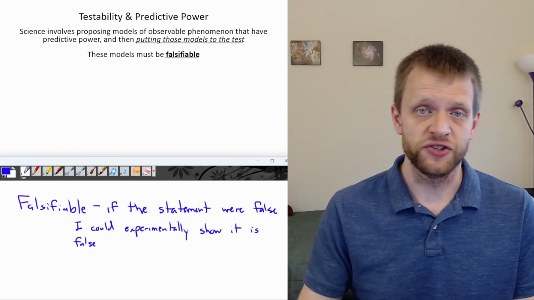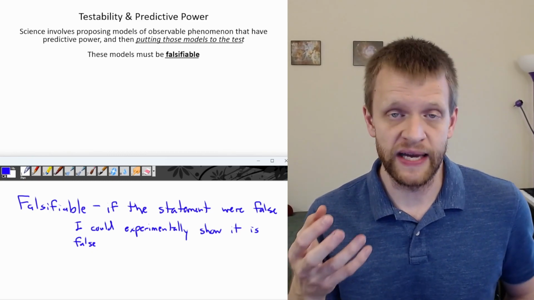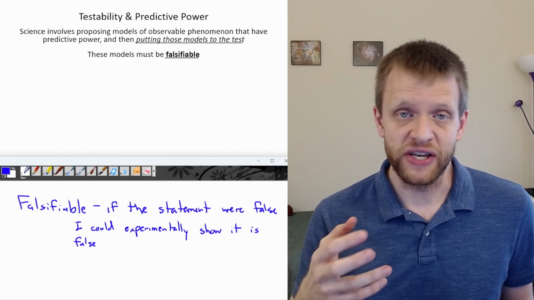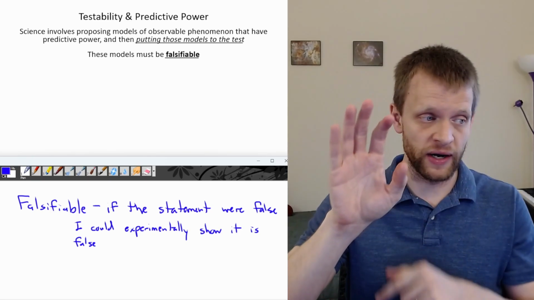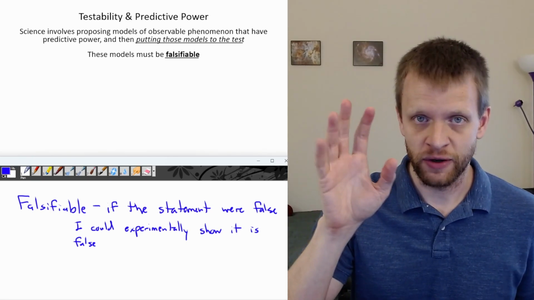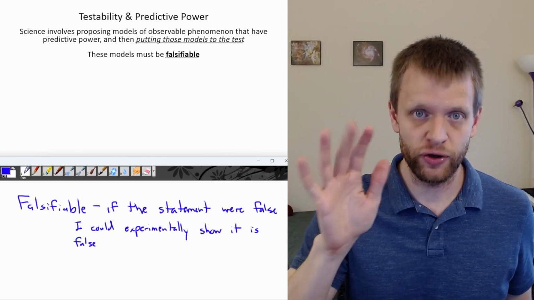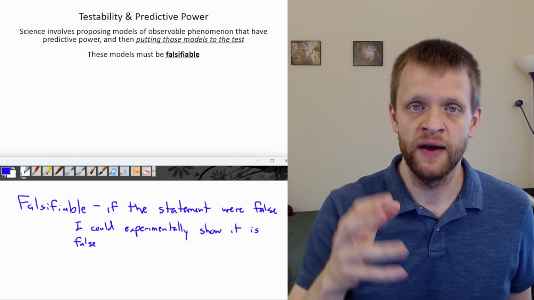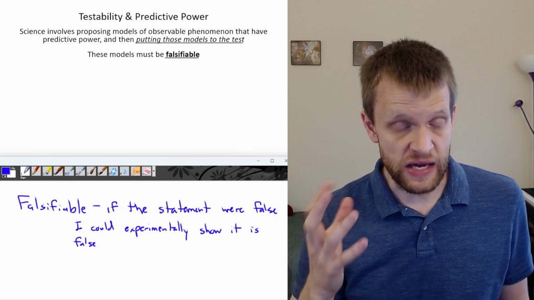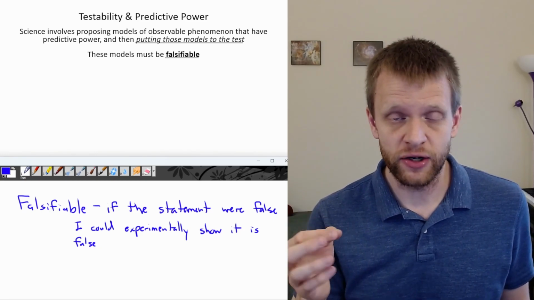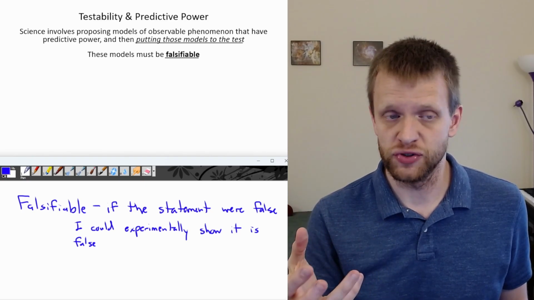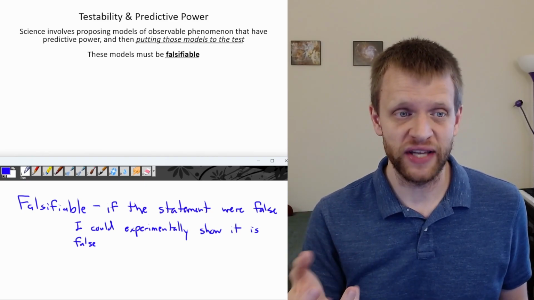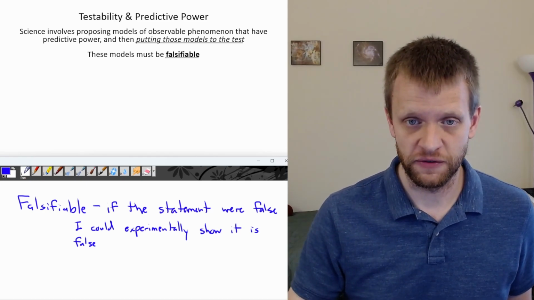So, for example, the statement, "There are 5 fingers on my hand." That is a falsifiable statement because if there was an extra digit or I lost a finger or something, I could observe my hand, I could count up my fingers, 1, 2, 3, 4, 5, and if I did not have 5 fingers, I could actually experimentally verify that. That's what we mean by a falsifiable statement, and the predictions that these models make have to be falsifiable.